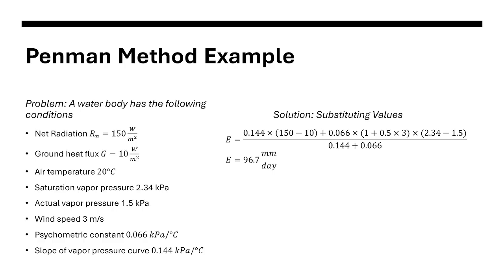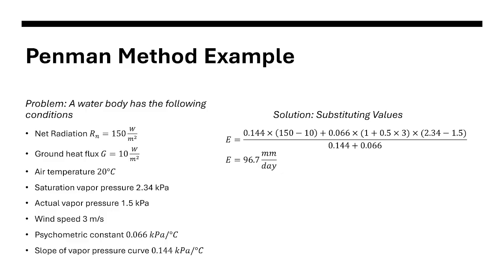We just need to substitute the values to our formula. We have delta first. Our delta is 0.144 multiplied by Rn minus G, that is 150 minus 10, plus we have the gamma. The gamma is 0.066 multiplied by 1 plus 0.5.